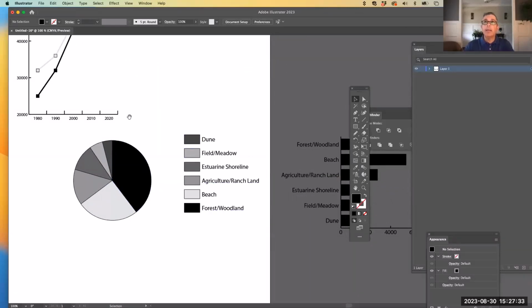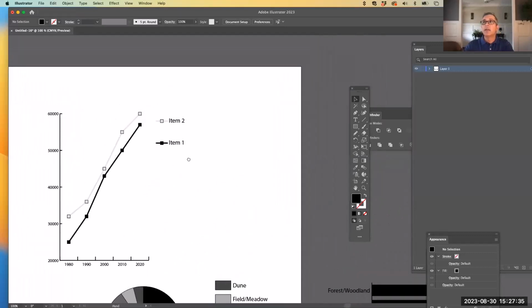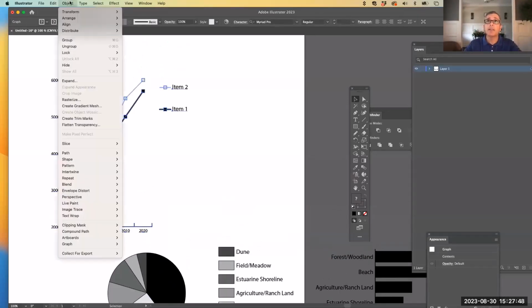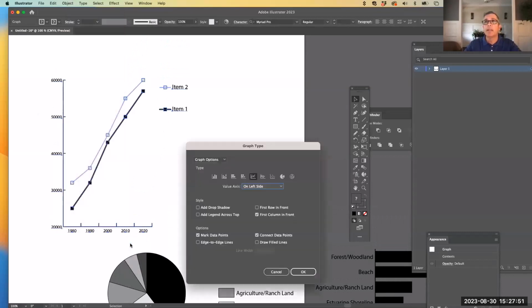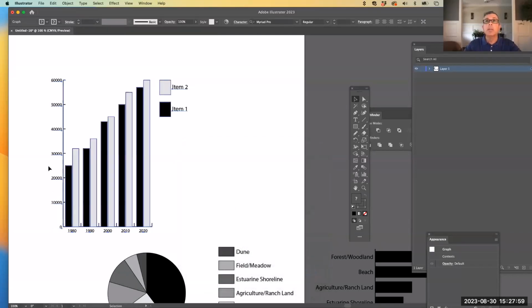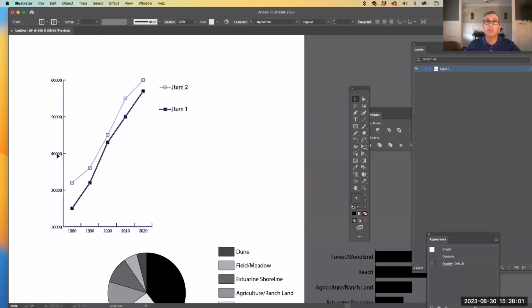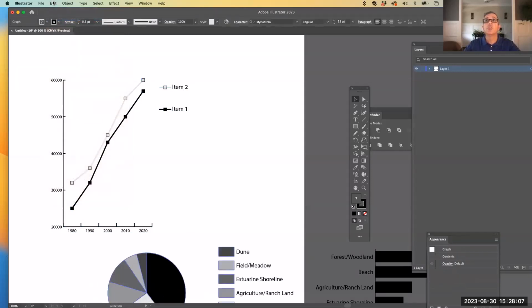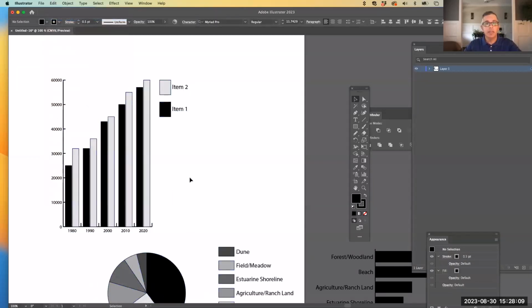So I'm going to try quickly to stylize a bar chart, and then hopefully have enough time to show you how to stylize the donut chart, and then we'll get into the 508. So I'm going to select my line graphic and go to object, graph, and type, and let's change that back to my bar charts and hit OK. And those are there. The other thing I want to do too, hold on just a second, is show you how to change the